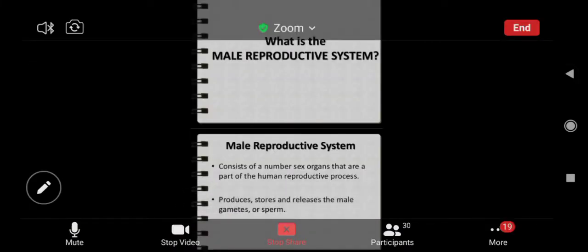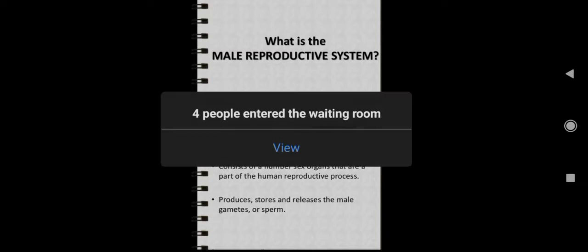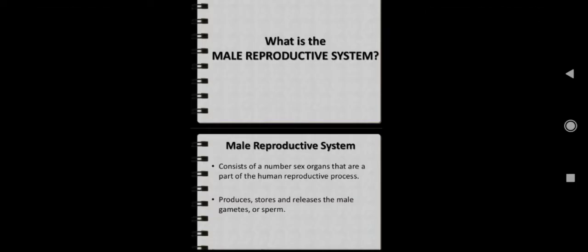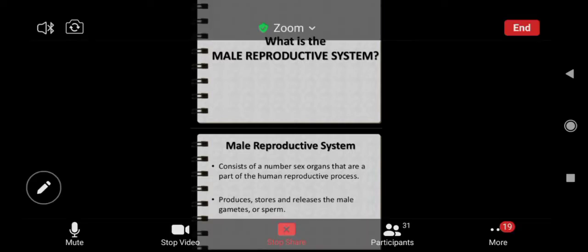Now, first of all, if we are going to discuss the male reproductive system, what is a male reproductive system? We have to define also that it is a system which consists of a number of organs that are a part of the human reproductive process. And overall, what is the function of the male reproductive system? It produces, stores and releases the male gamete or the sperm.